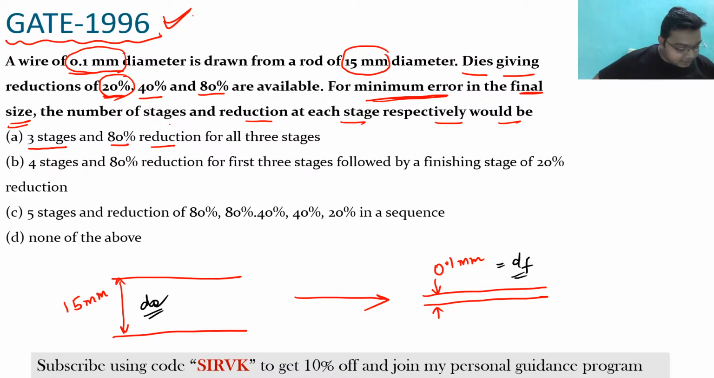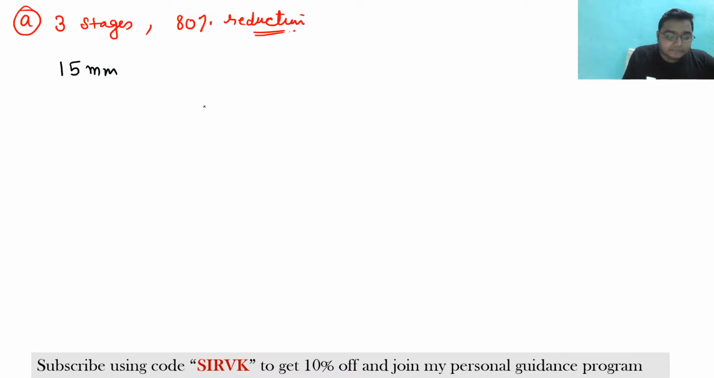Okay, so Khyati has given the option B. Very good, Khyati. So see here, this is the D naught which is given, and this is the DF which is given. So can I say that 15 mm reduction is there? Now in the first pass, in the first stage, you are giving the 80% reduction. So what is the meaning of 80% reduction?